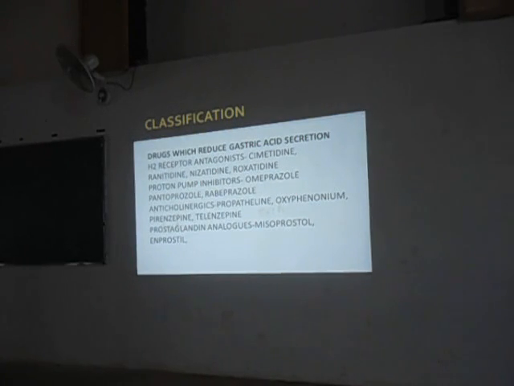Prostaglandin analogs. The prostaglandins are the ones which form the protective covering. That is misoprostol and enprostil.